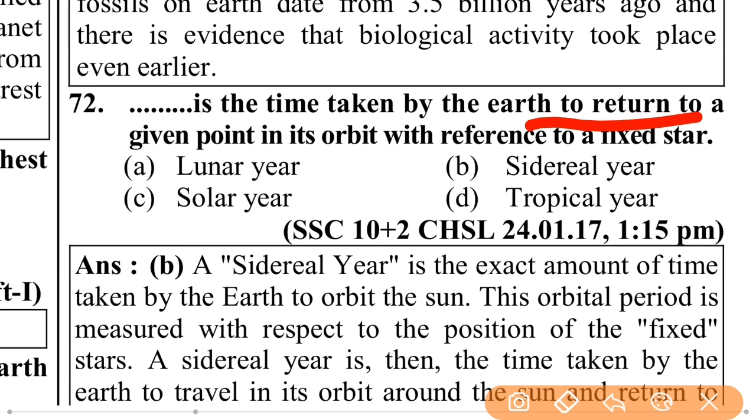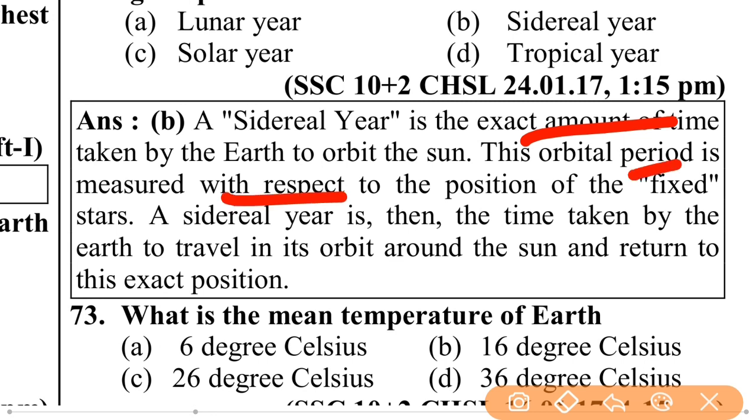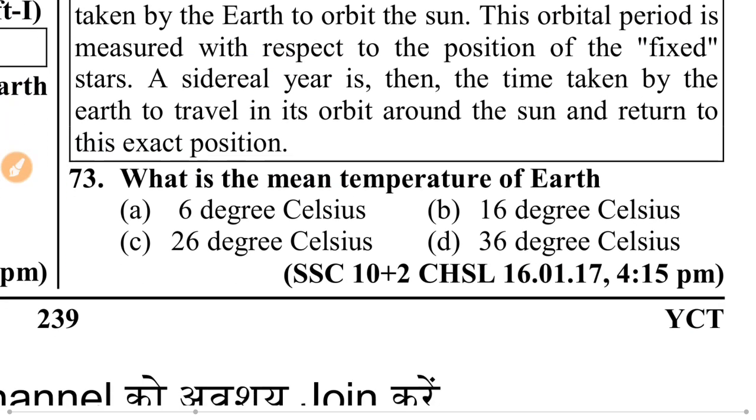The time taken by Earth to return to a given point in its orbit with reference to a fixed star is called a sidereal year. A sidereal year is the exact amount of time taken by the Earth to orbit the Sun. This orbital period is measured with respect to the position of the fixed stars. A sidereal year is the time taken by the Earth to travel in its orbit around the Sun and return to this exact position.